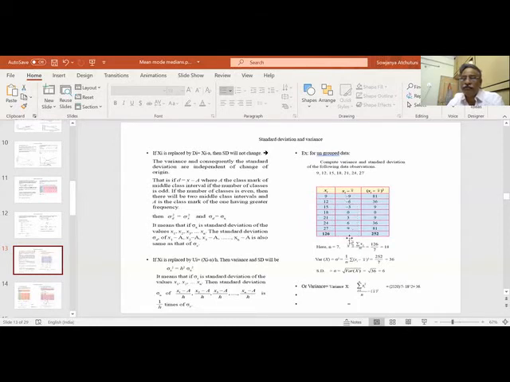It is simple, so I need not go for dA or ui. I can straight away take the whole square, xi minus x bar whole square. Whatever minus are here, in the whole square it becomes plus, because minus 9 whole square is plus 81. That is the difference between average and standard deviation.